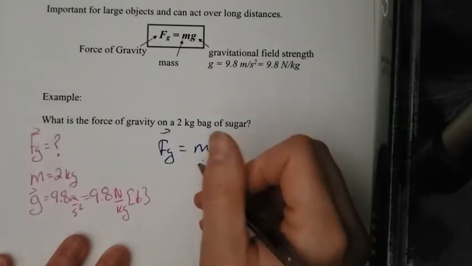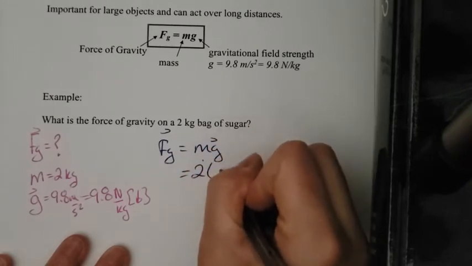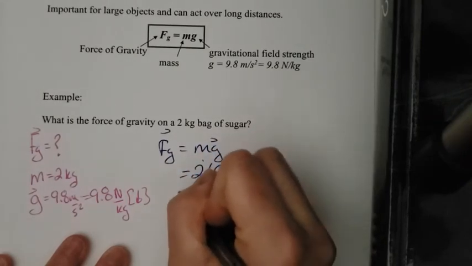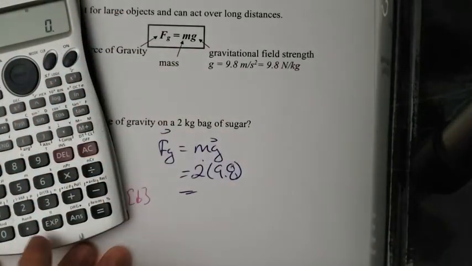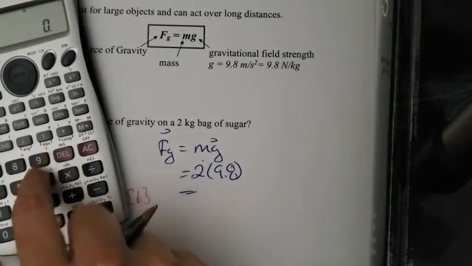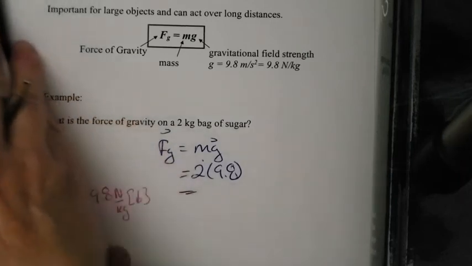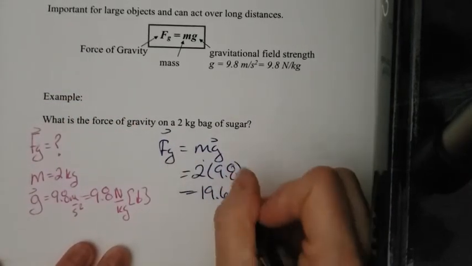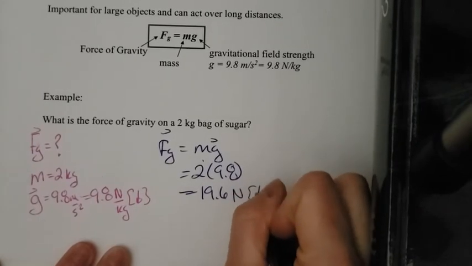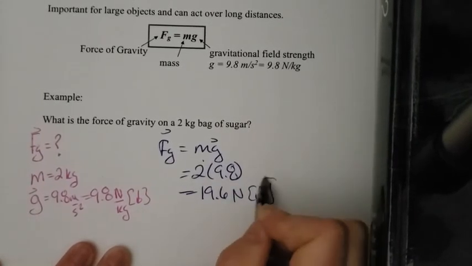So our mass is 2, g is 9.8, and when I punch that into my calculator, I simply just go 2 times 9.8, and I get 19.6. The unit for force is newtons, and the direction is down because we're talking about the force of gravity.